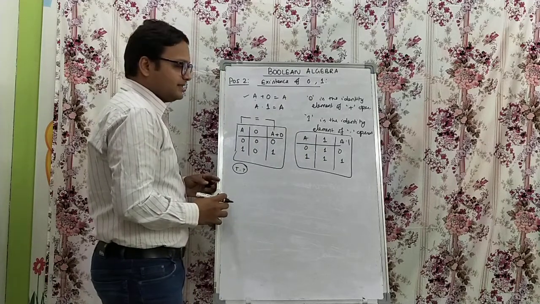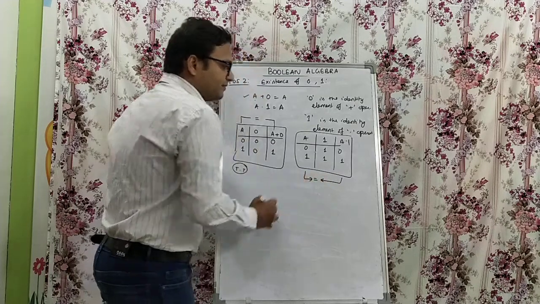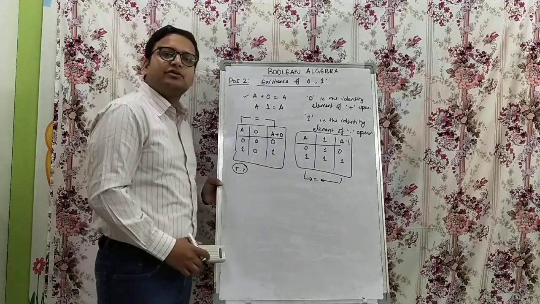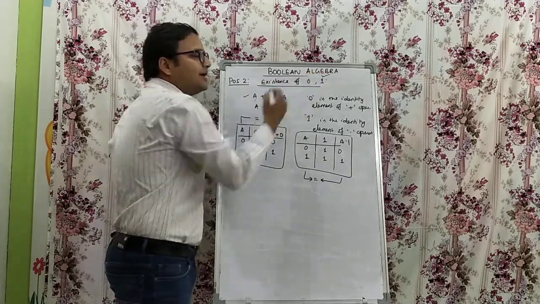Okay, 0 1 0 1 1 1. So we have proved here a dot 1 is a. So the postulates can be proved using a truth table as well.